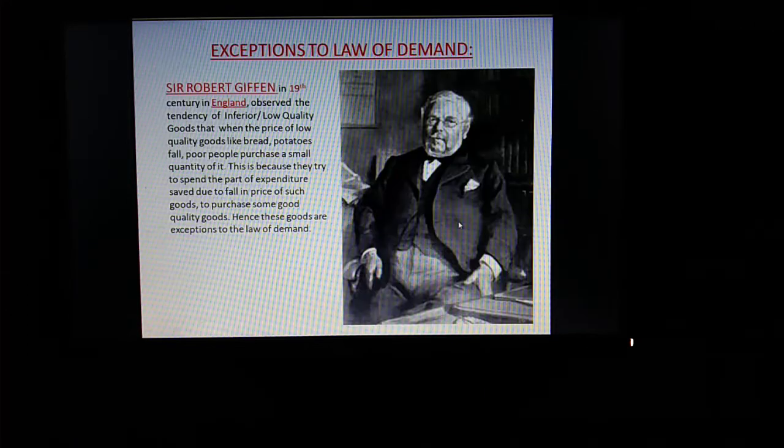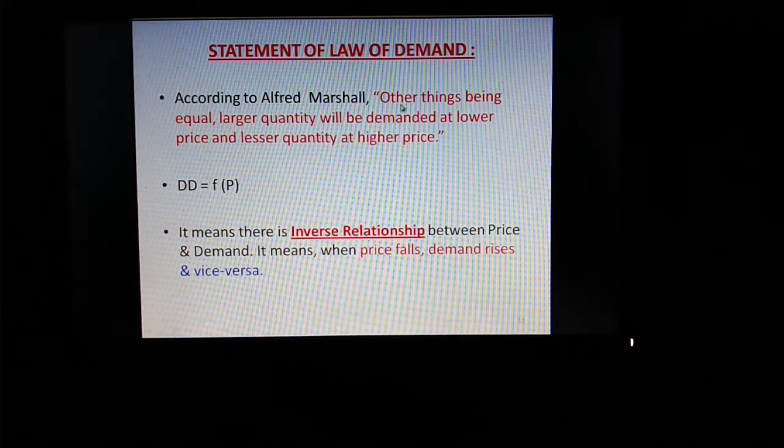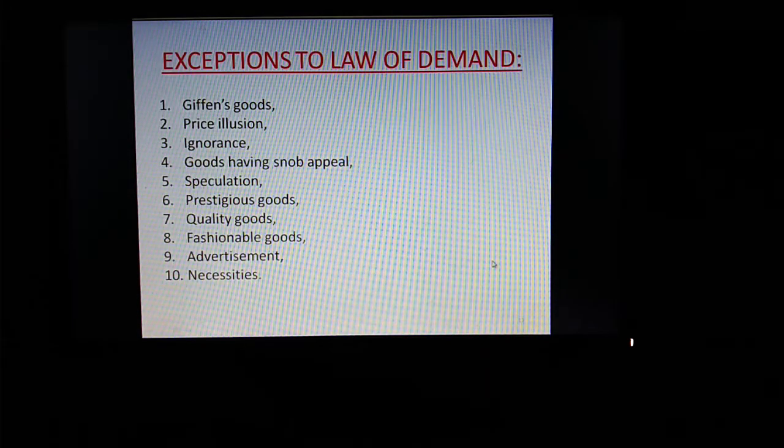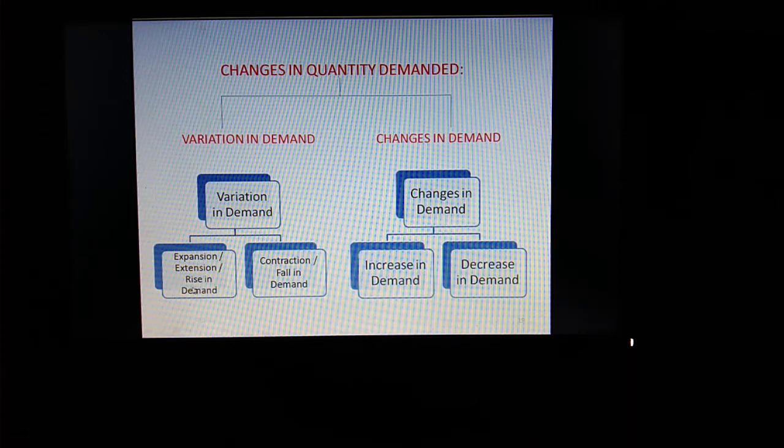If you remember that in law of demand we have used the word, it means when price falls demand rises, and when price rises demand falls. At this particular point I have told you that do not write the word increase and decrease. When price increases demand decreases, we should not write like this. This particular point you will come to know in this particular topic, because rise in demand, fall in demand is something different from increase in demand and decrease in demand. So let's study various changes in quantity demanded, that is variation in demand and changes in demand.